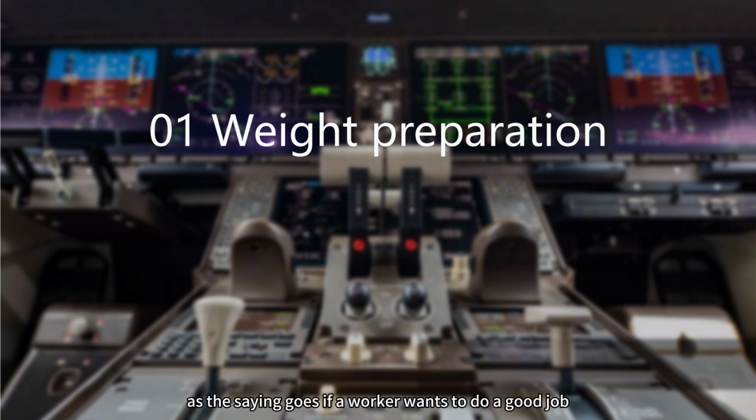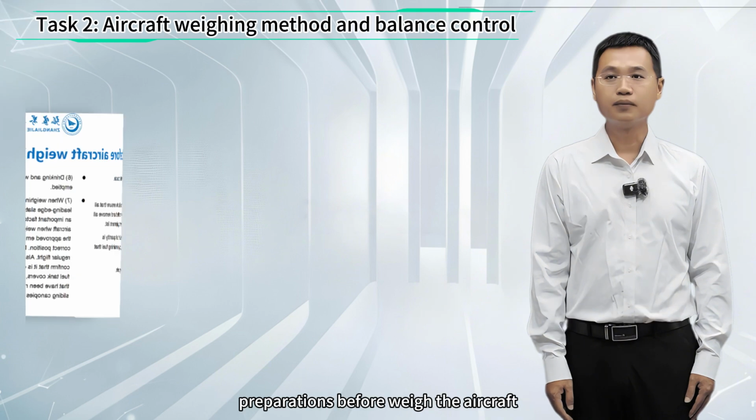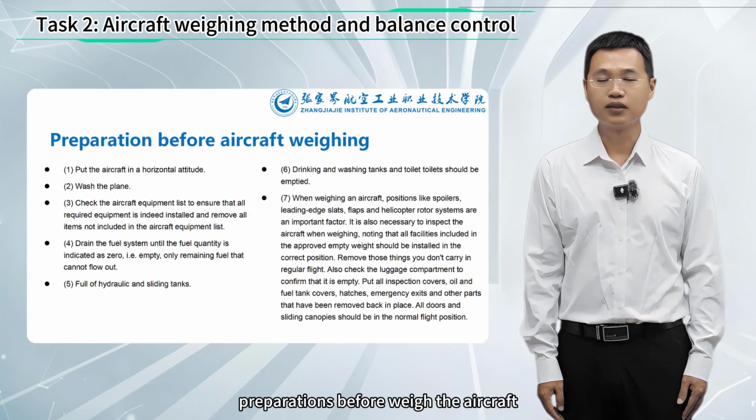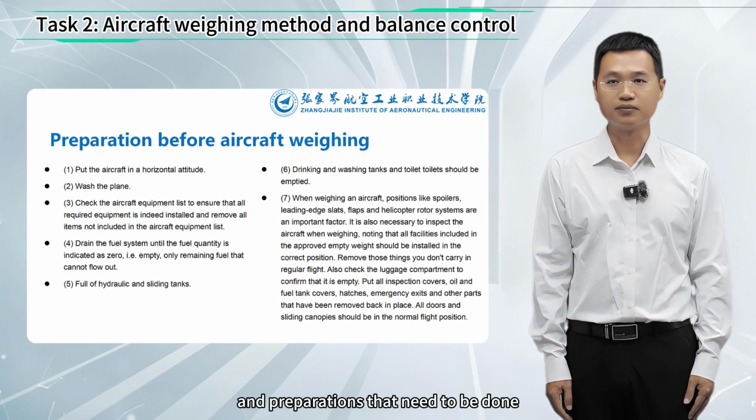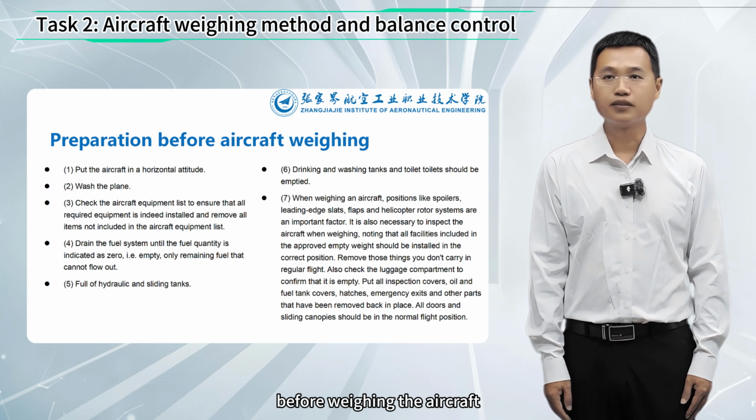As the saying goes, if a worker wants to do a good job, he must first sharpen his tools. Making full preparations is the prerequisite for ensuring accurate weighing of the aircraft. In this part, we will understand from 2 aspects: the preparation of the aircraft itself and the preparation of the weighing equipment. Preparations that need to be done before weighing the aircraft mainly have the following points.